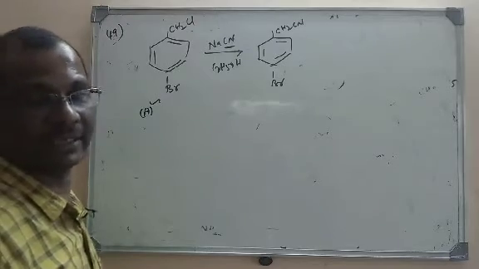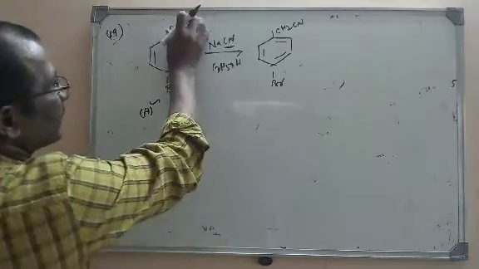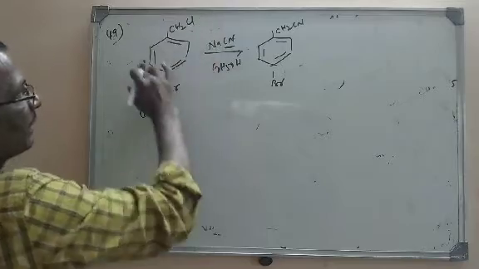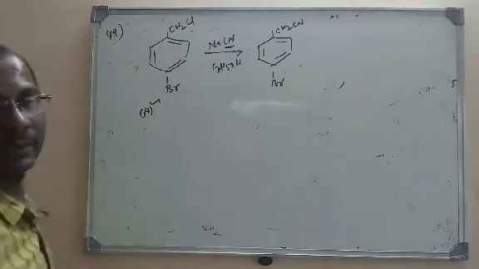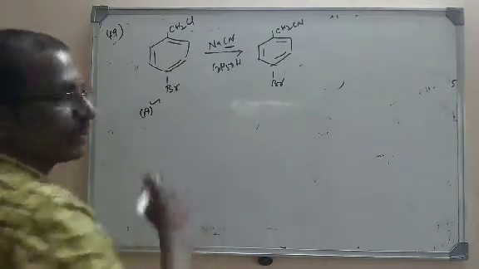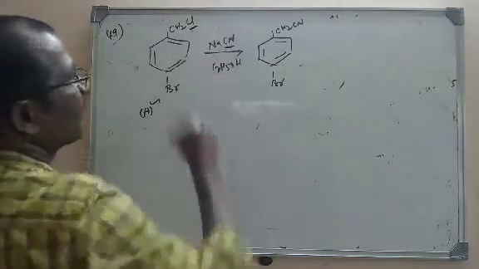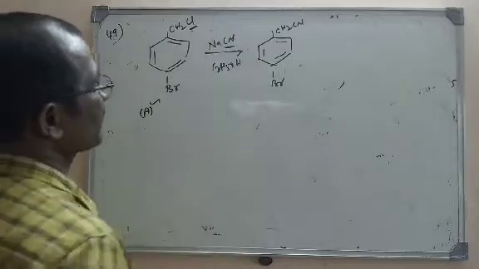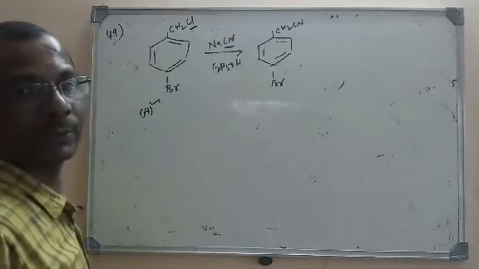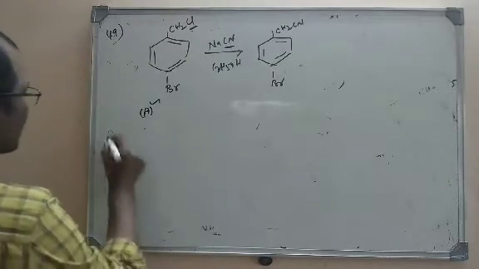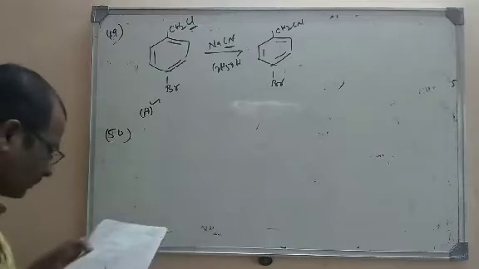has double bond character. So if you forget this, ignore this CH2Cl, it is an alkyl halide up to this part. We all know that the aryl C-Br bond is inert. So here comparatively the Cl minus will be replaced with the cyanide to get 4-bromobenzyl cyanide. Let us move to the next one now.